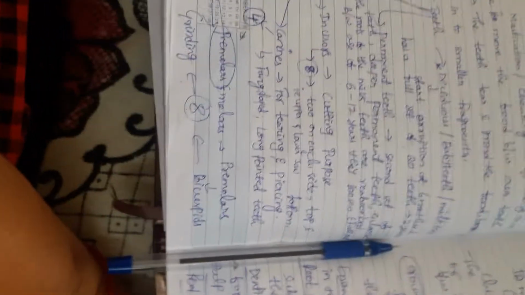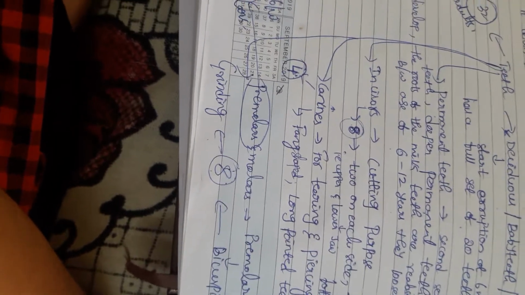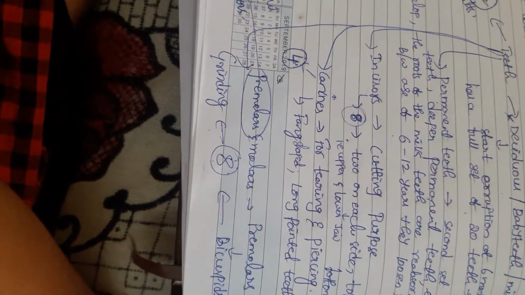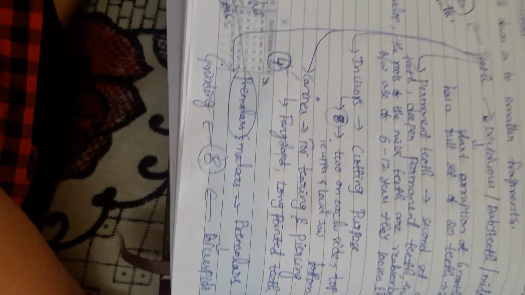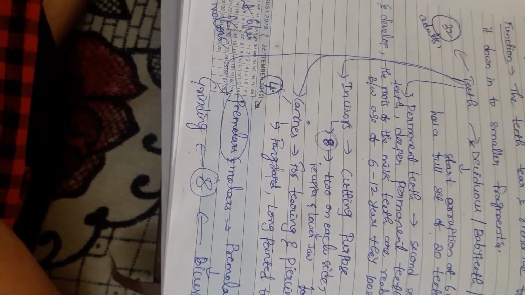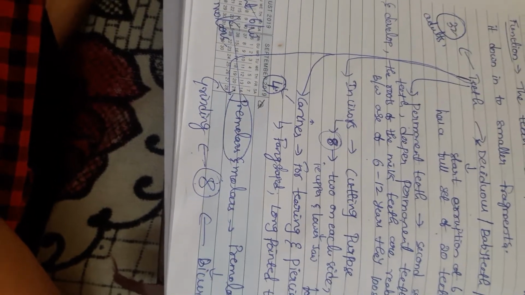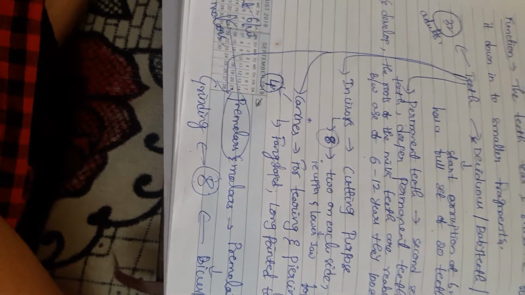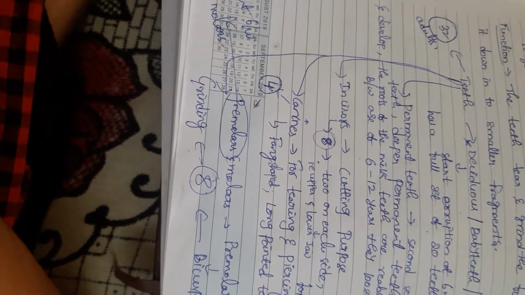And next, canines. The main function of canines is tearing and piercing. These are fang shaped, long pointed teeth. Generally they are also called dog teeth because the shape looks like a dog's teeth. These are 4 in number.